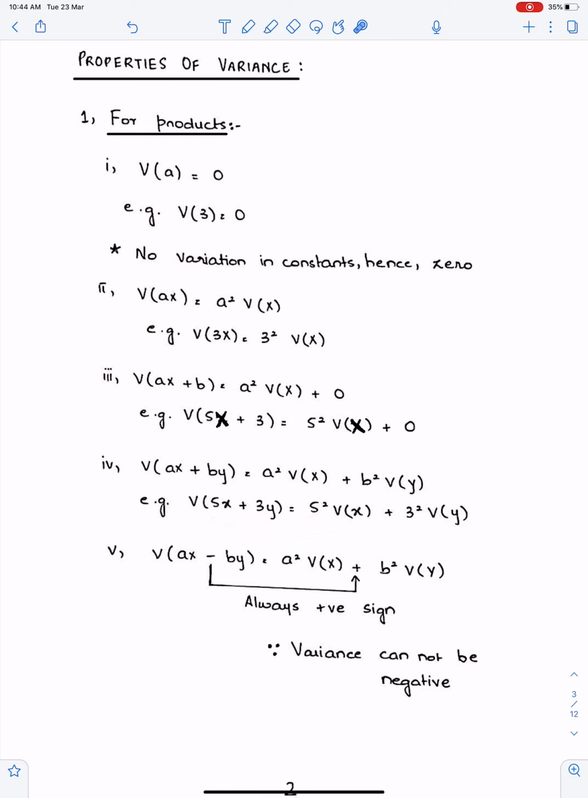In variance, signs are always positive. These signs are always positive. So if we have a negative sign, we have to write positive because variance cannot be negative. Make sure you always expand the brackets of variance with a positive sign, no matter you have positive or negative here.